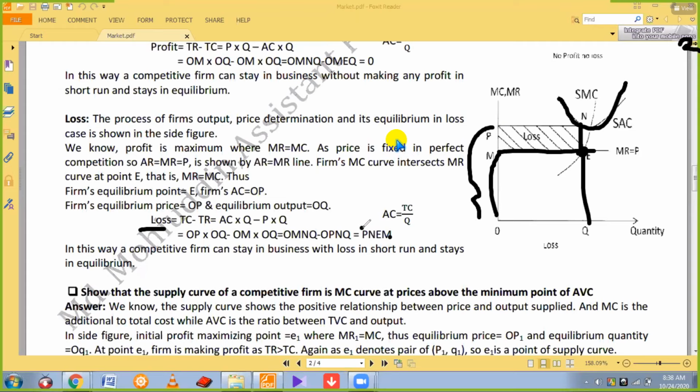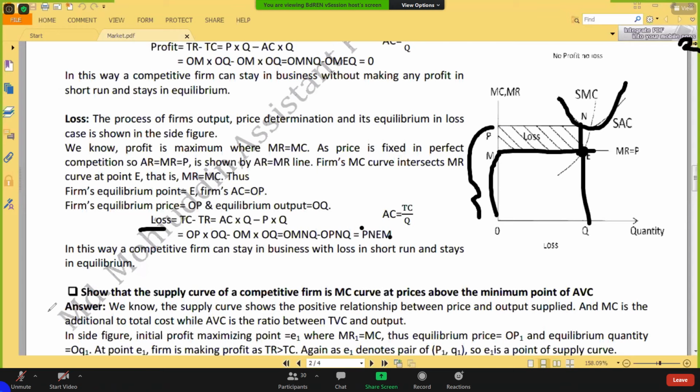Minus profit actually means loss. Anyway, you can write down either profit or loss. So finally, a competitive firm accepts this loss situation and continues its business. So this is the discussion of equilibrium profit and output decision by a perfectly competitive firm in the short run.